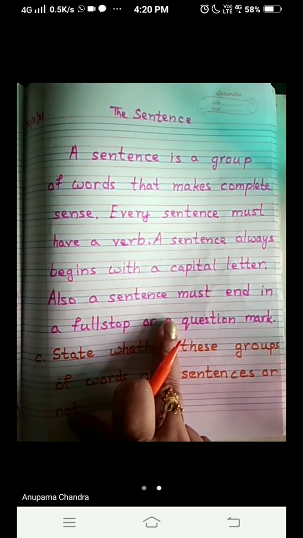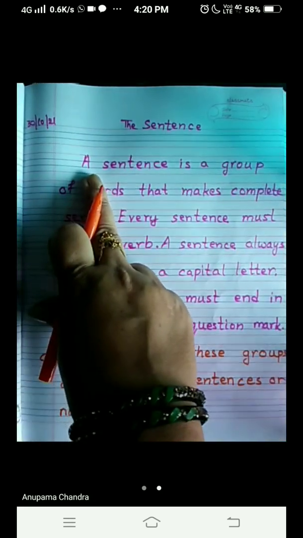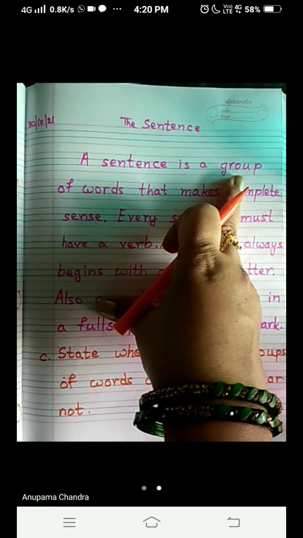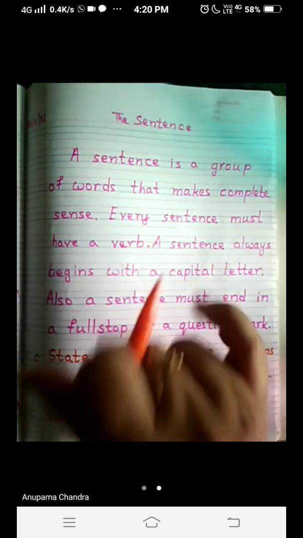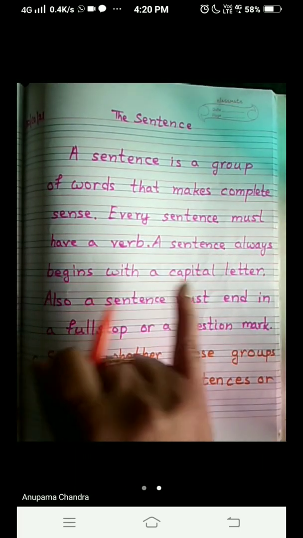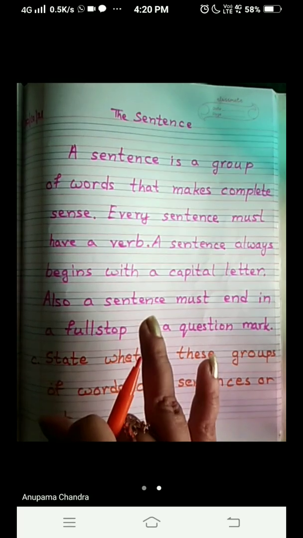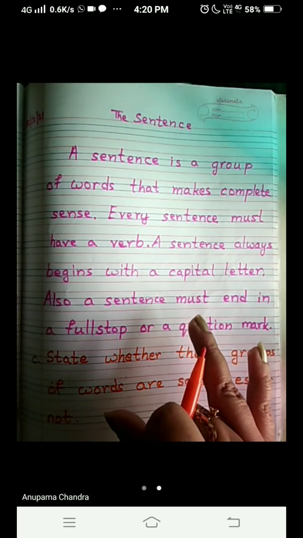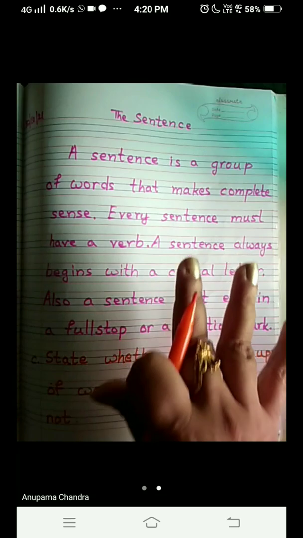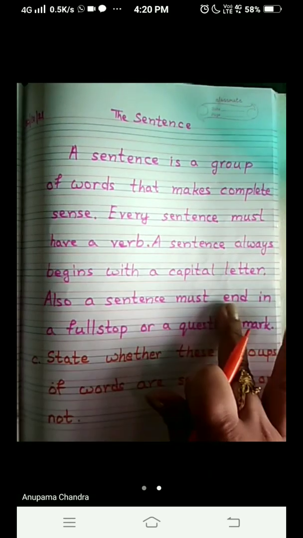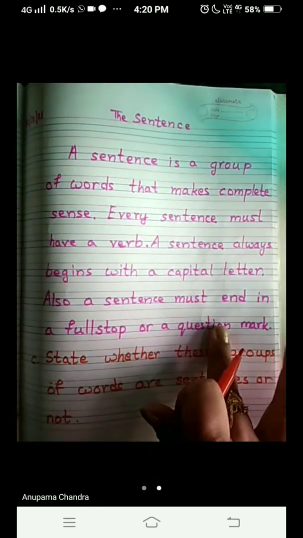Okay, I repeat, first one you have to check is a group of words that makes complete sense. Second, every sentence must have a verb, that is a doing verb. Third, that it begins with a capital letter. And number 4 you have to see is whether it ends in a full stop or a question mark.